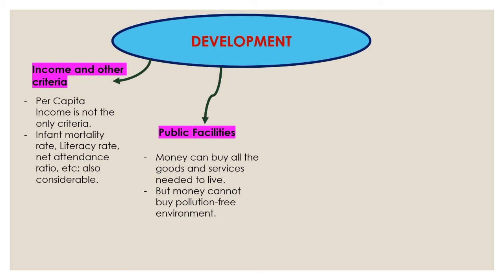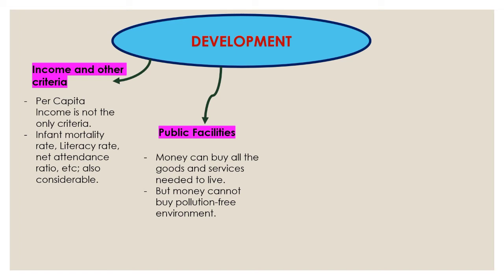True, as we said, we talked in the earlier topic, the income and other criteria. Our example was State A, which had a per capita income of 26,000, but the mortality rate was 49. That shows that though the people here are able to get a good amount of income, the area with regards to health is not that good. The health here is not good, or maybe the people are not that educated. So here the aspect of income gets nullified. It's not the most important here.